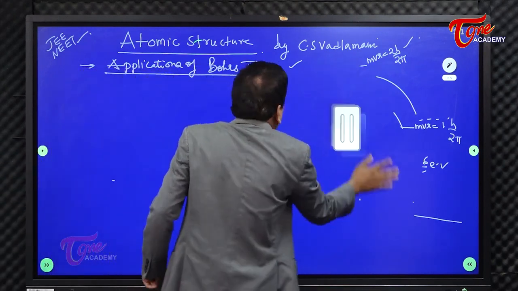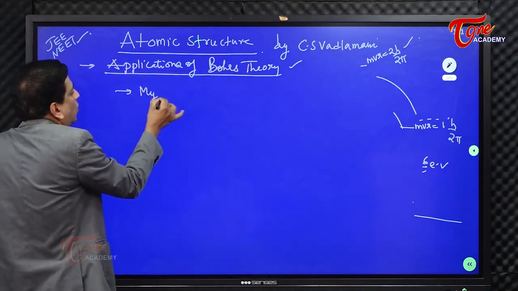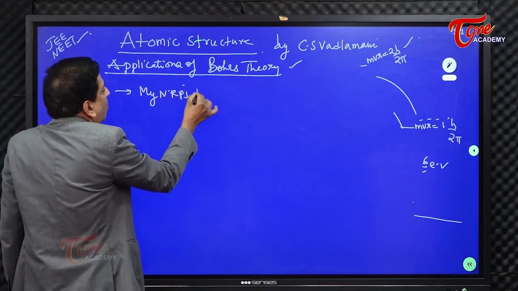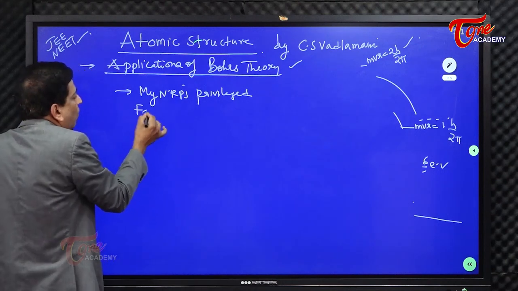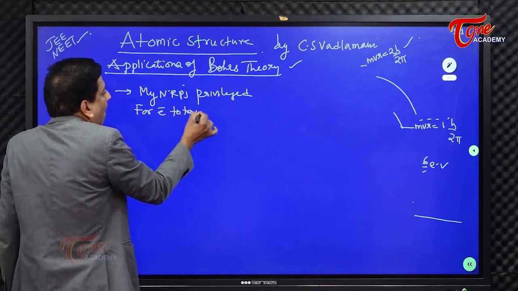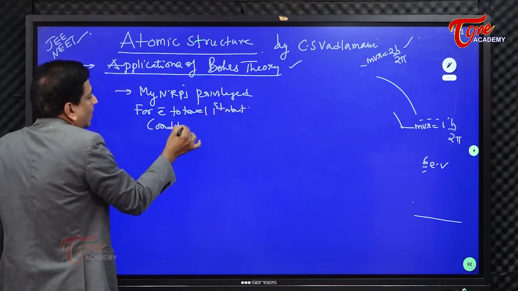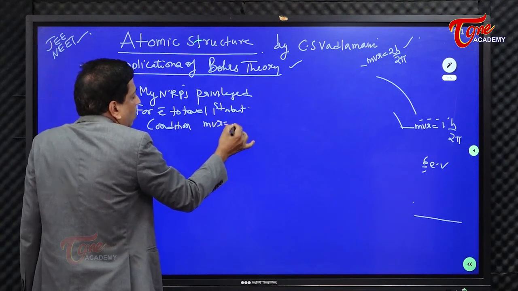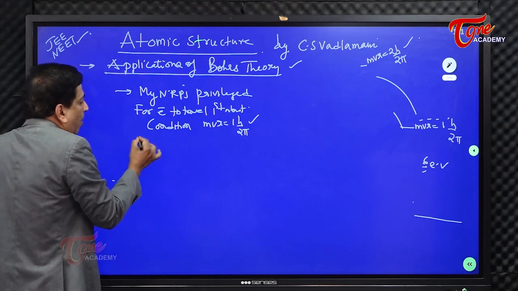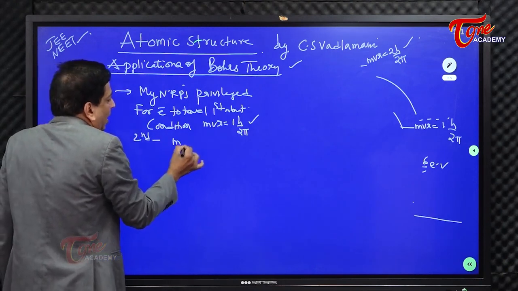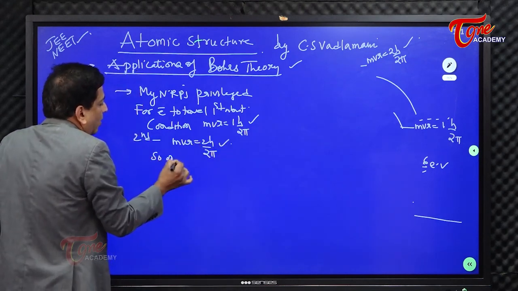If you say my NRP is privileged, that means for an electron to travel in the first orbit, the condition is MVR is equal to 1h by 2 pi, and for the second orbit, MVR is equal to 2h by 2 pi, and so on and so on.